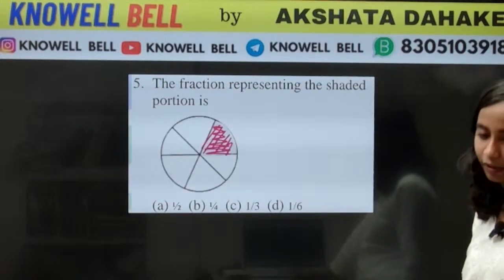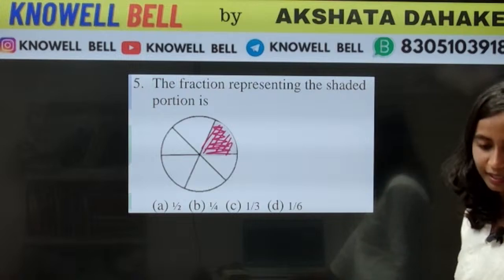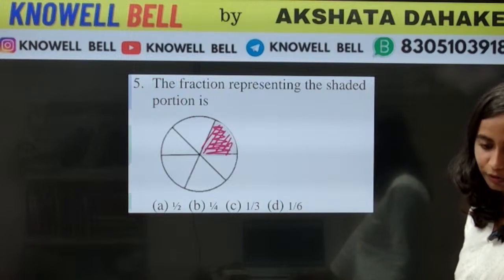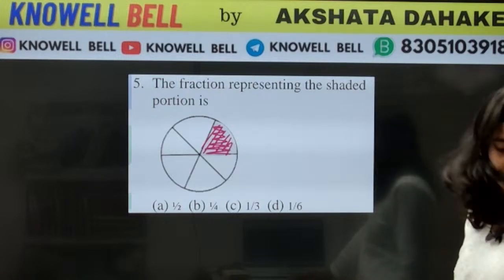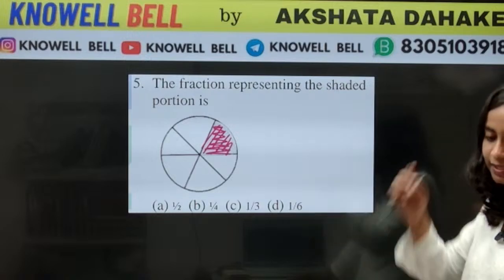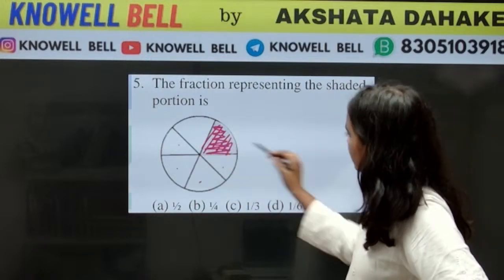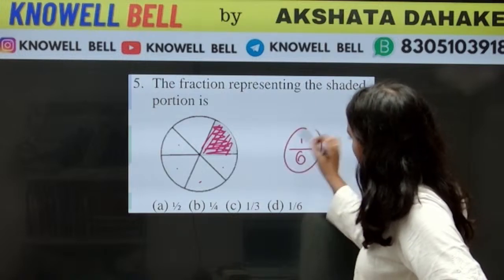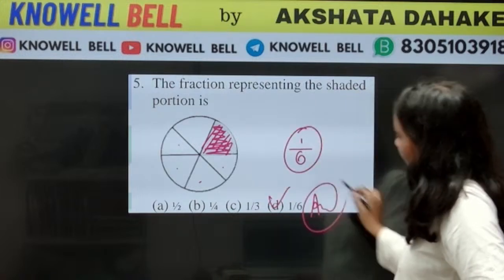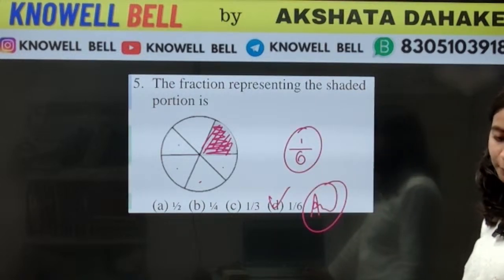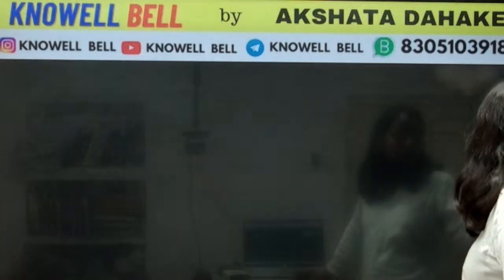Okay, so this time Kavya has given the answer 1/6. Namita is also saying D. Bhavya is also saying D. Correct, Harshita. So total how many parts are there? Total हमारे पास कितने parts हैं? Correct, Namita. Total we have 1, 2, 3, 4, 5, 6. Total we have 6 parts. One part is shaded. So what will be the correct answer? Right answer will be option D, 1/6.